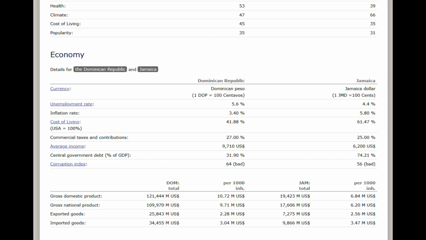The central government debt is much higher in Jamaica than the Dominican Republic, and both of them have bad corruption index, though the Dominican Republic is a bit higher. Here's the data when it comes to the infrastructure. There's just more in Jamaica than the Dominican Republic in comparison. So make that of what you will.